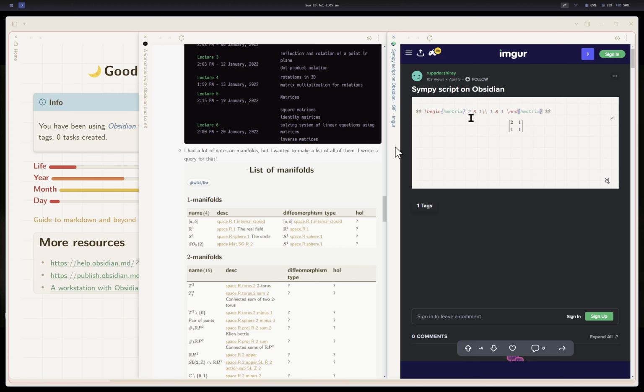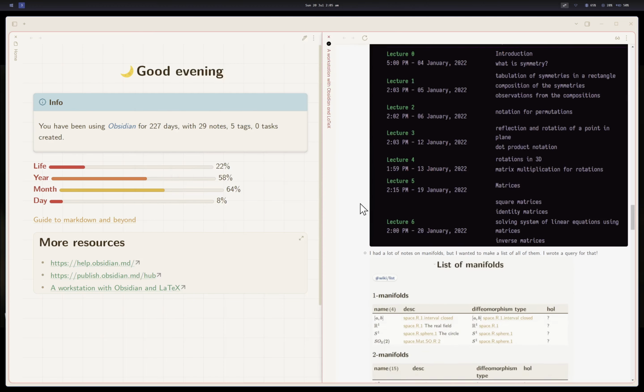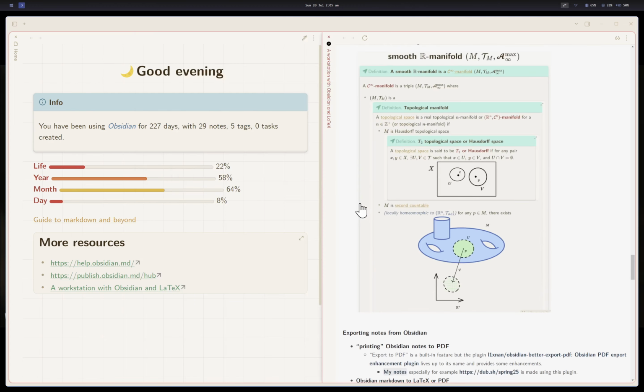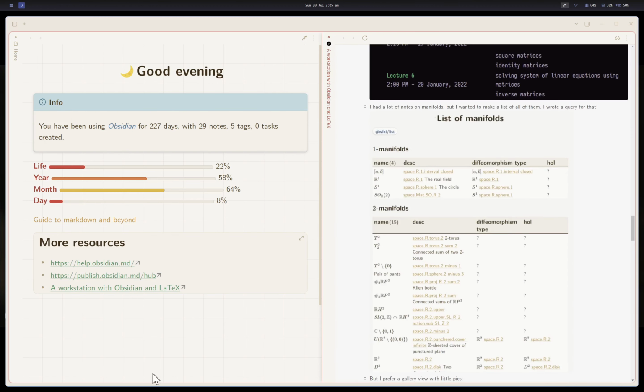So I used a local installation of SymPy and made this sort of template. This is using the Templater plugin. There is a plugin that does it, but I can't make it work. So other than that, there is Dataview.